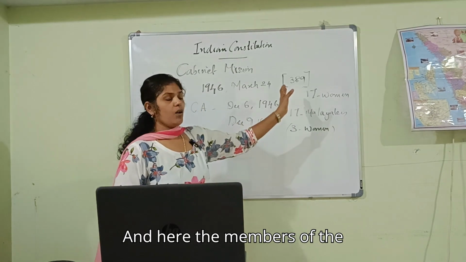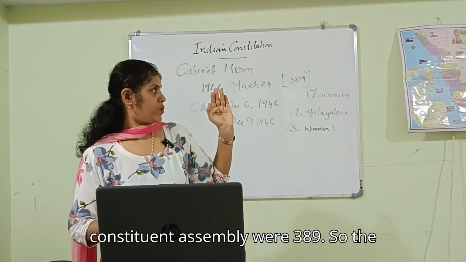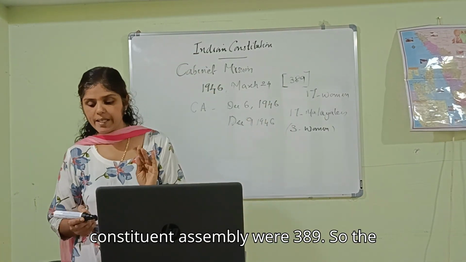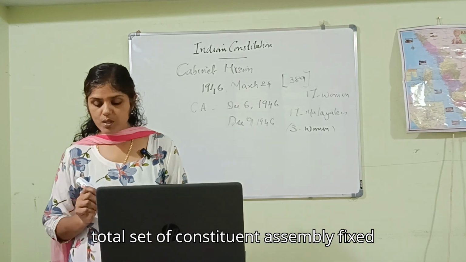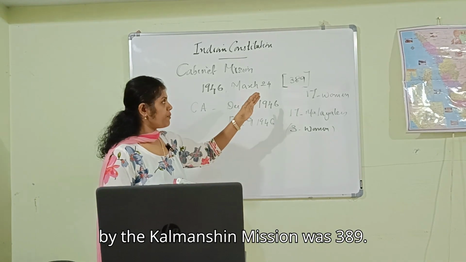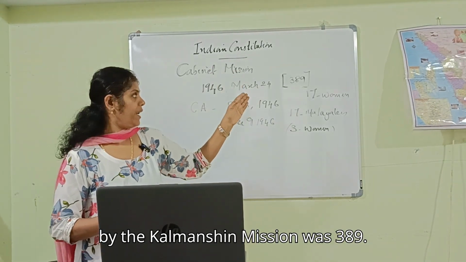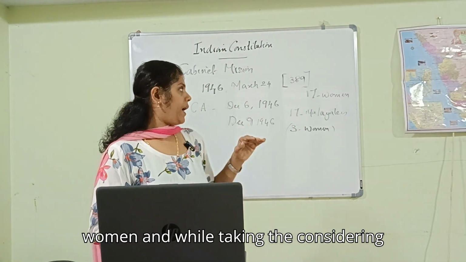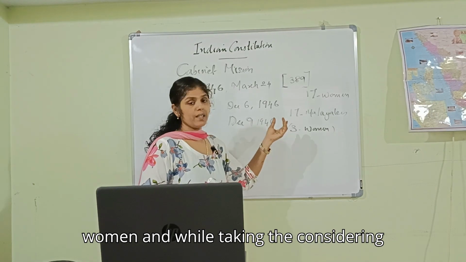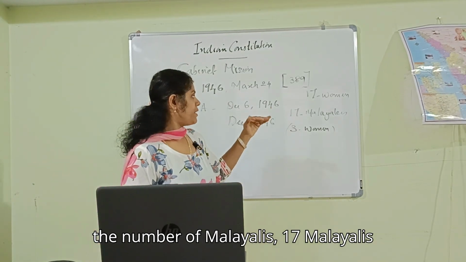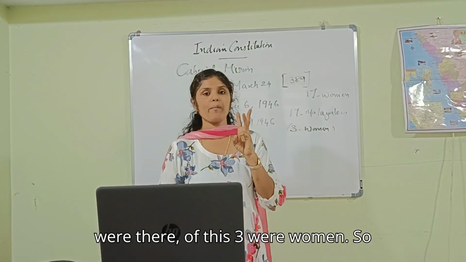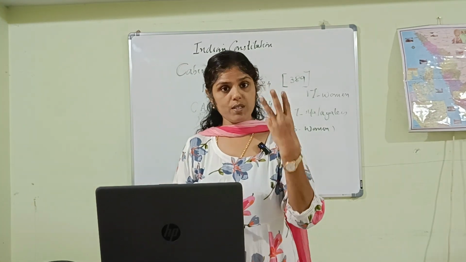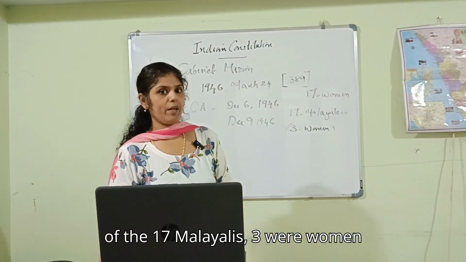And here, the total strength of the Constituent Assembly fixed by the Cabinet Mission was 389. Of this, 17 members were women. And while considering the number of Malayalis, 17 Malayalis were there. Of these 17 Malayalis, 3 were women.